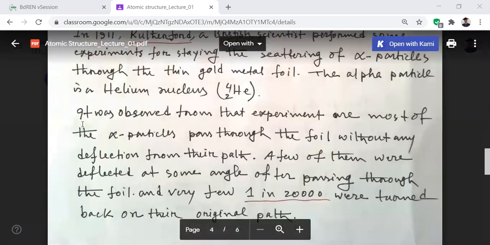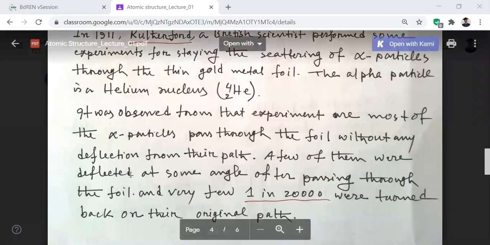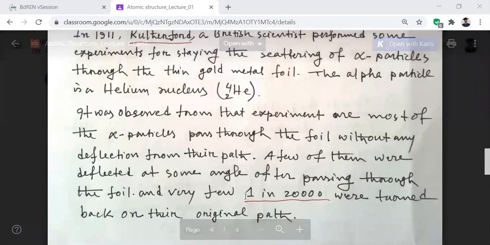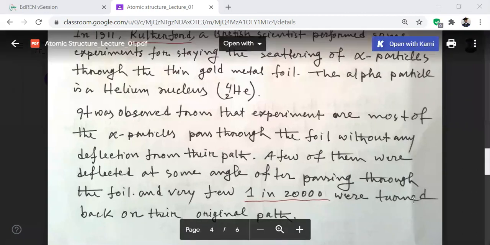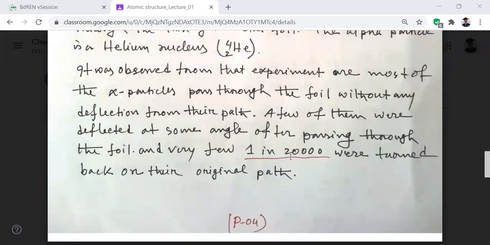Look, it was observed from that experiment that most of the alpha particles pass through the foil without any deflection from their path. A few of them are deflected at some angle after passing through the foil, and very few, 1 in 20,000, were turned back on their original path. That is very negligible, only one in 20,000.